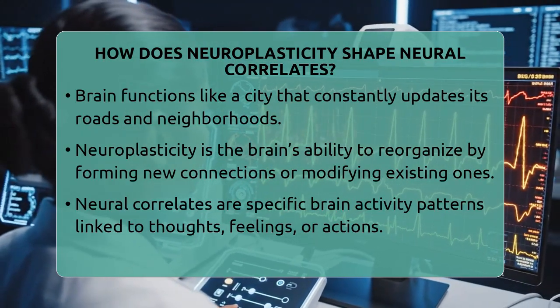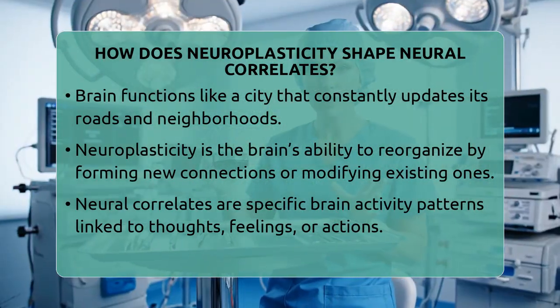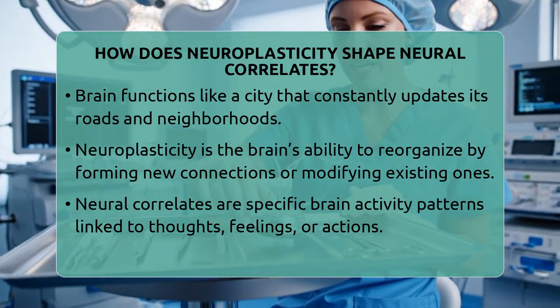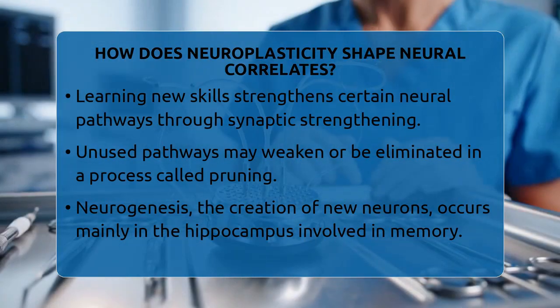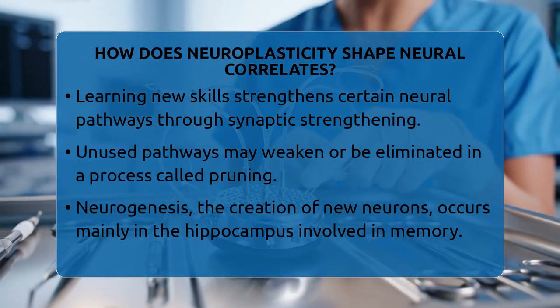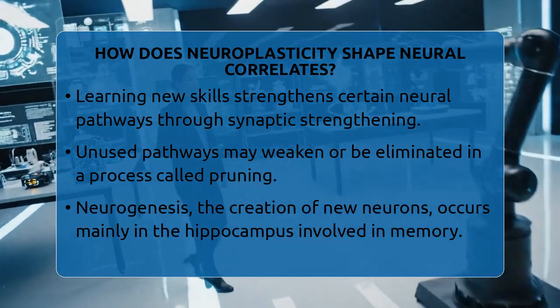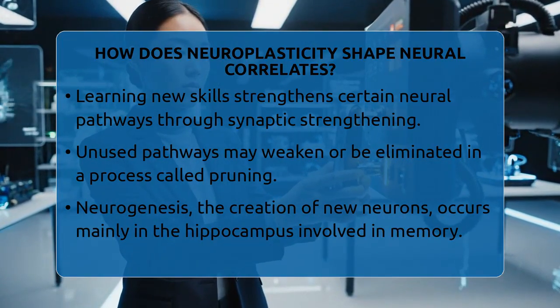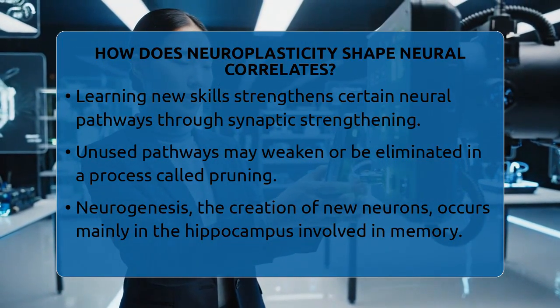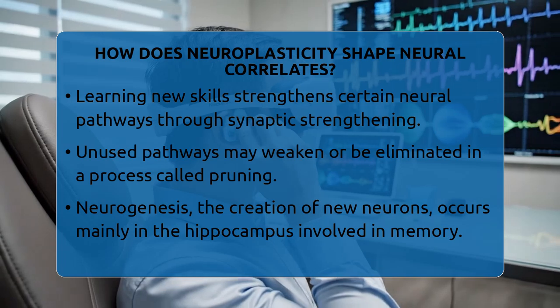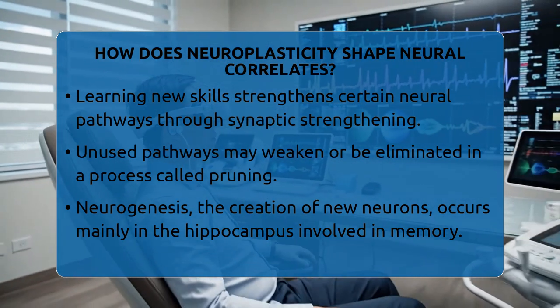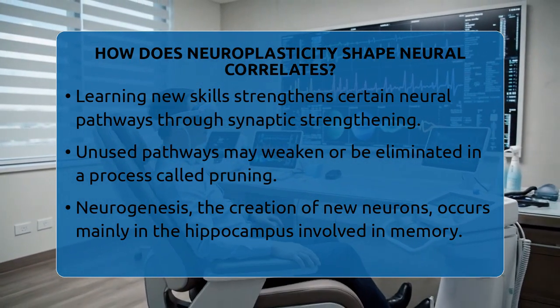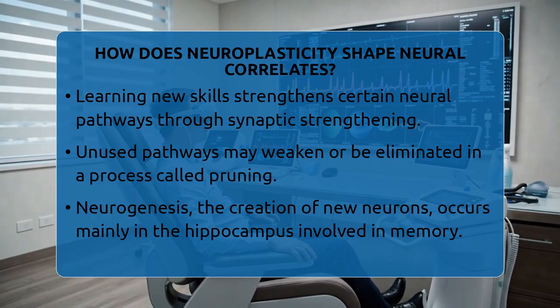Neuroplasticity mainly involves changes at the synapse level, which are the tiny gaps between neurons. When you practice a new skill, certain pathways get stronger because they're used more often. This is called synaptic strengthening. Conversely, pathways that aren't used may weaken or be pruned away. This reshaping of connections changes how your brain processes information and influences the neural correlates associated with those functions.